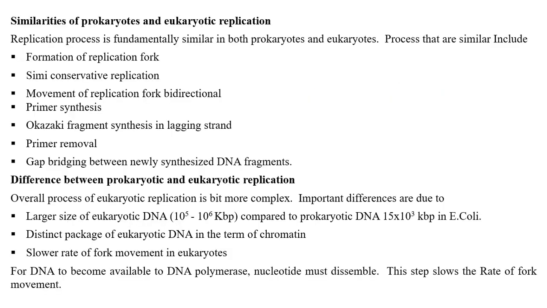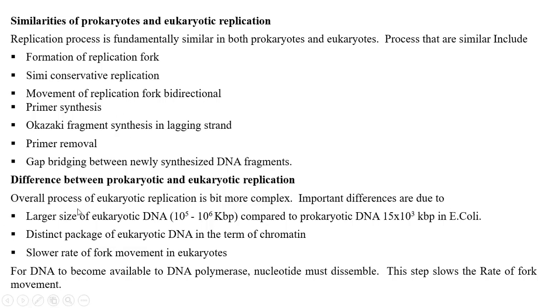Here we discuss the similarities and differences between prokaryotic and eukaryotic replication. The similarities: the formation of the replication fork is the same in prokaryotes as well as eukaryotes. Semi-conservative mode of replication. The movement of the replication fork, that means bidirectional movement. Primer synthesis, Okazaki fragment synthesis in the lagging strand. Primer removal, gap filling by DNA polymerase, and nick sealing by DNA ligase. These are all similarities between prokaryotic and eukaryotic replication.